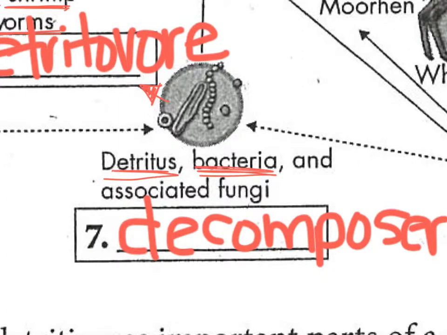As we move over to number 7 in the diagram, notice how for the detritus and bacteria and fungi in this image, there are dotted lines pointing to them for what they eat. That's because as decomposers, they're actually eating a lot more than what these two arrows point to, because they are going to be working to break down material into simpler compounds, and so that's why they're called decomposers.